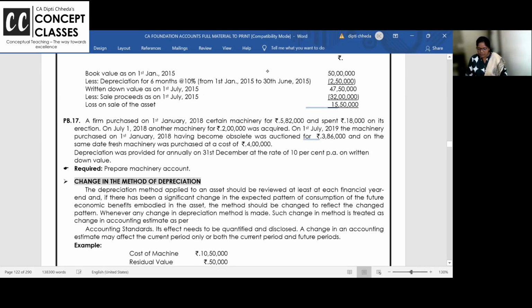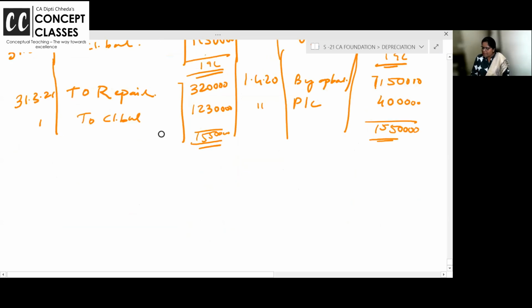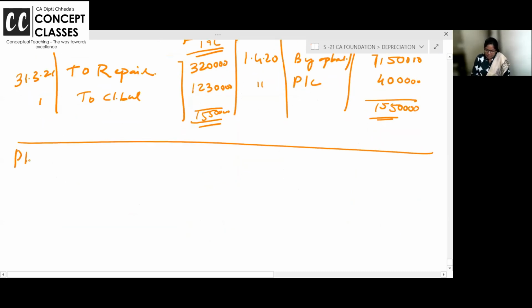What is the WDV on July? A firm purchases certain machinery in January 2018 for 5,82,000 and spends 18,000. In July, another machine was acquired, and the machine purchased earlier became obsolete. On the same day, new machinery was purchased. You have to prepare only one year's account, 10% depreciation WDV. Almost this is a repetition of what we have done, but a nice practice. If one problem is left, because homework is not being done, let's finish it. Problem number 17 in your material. We'll do it together, dear students.